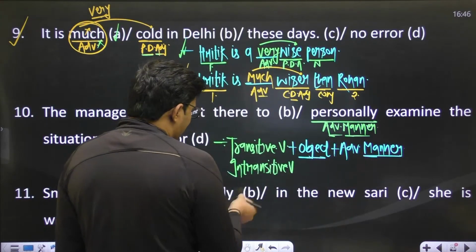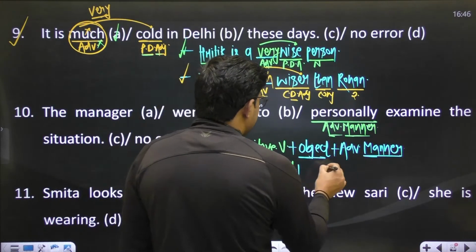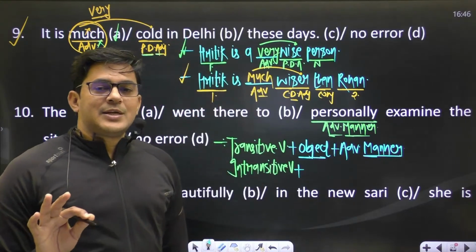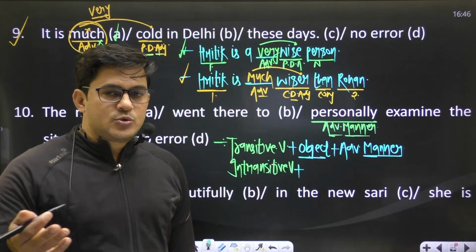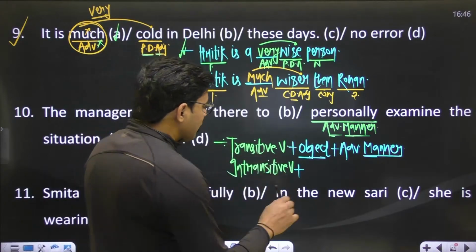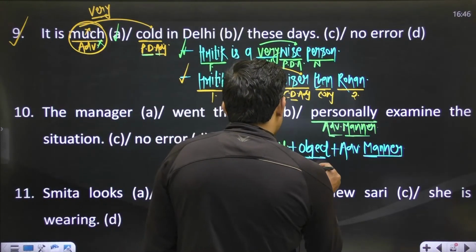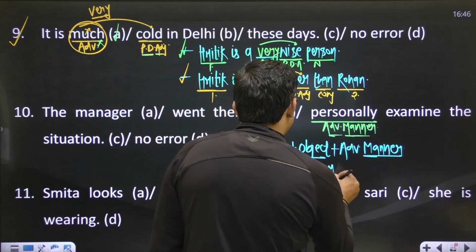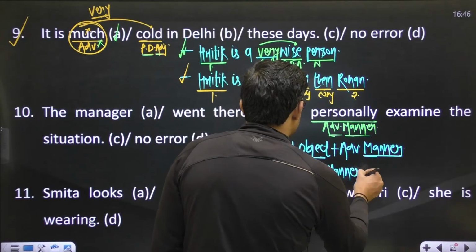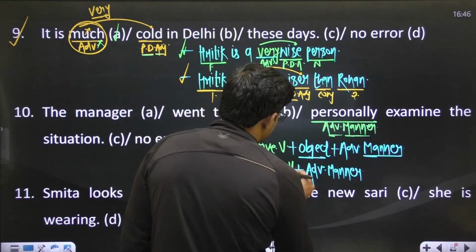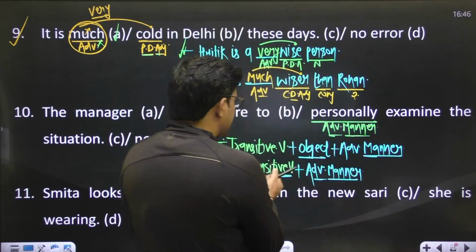But if the verb is intransitive, intransitive verbs are never followed by any object. Intransitive verbs don't have any object. So if the verb is intransitive, we use the adverb of manner after the main verb.